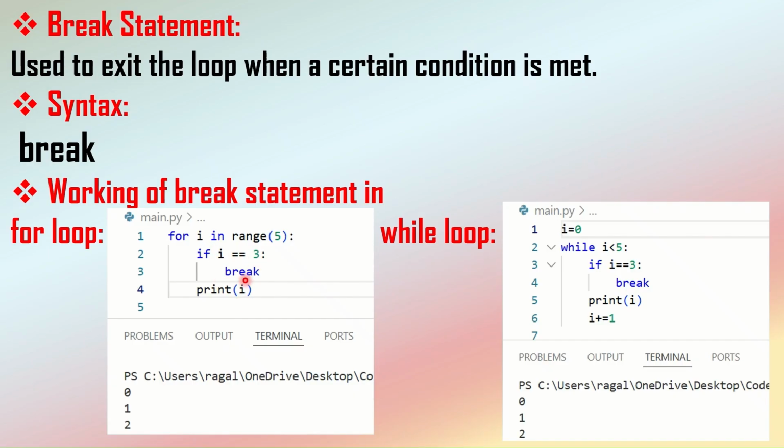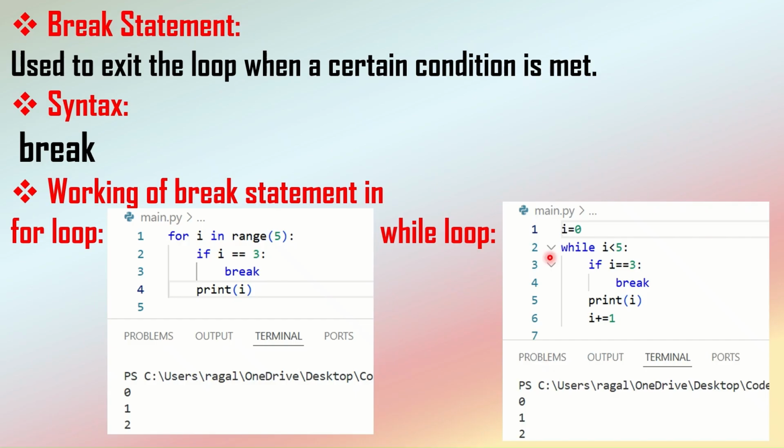So the Python compiler will see this keyword break and then it will come out of this condition, and it will stop executing this statement and come out of this for loop immediately. Suppose if we have some set of statements after this for loop, then those statements will be executed. Since we don't have any, here the flow gets ended. So that's why it is able to print the value of i from 0 to 2.